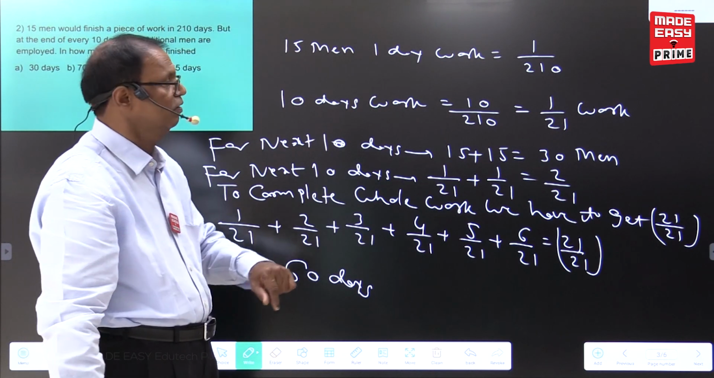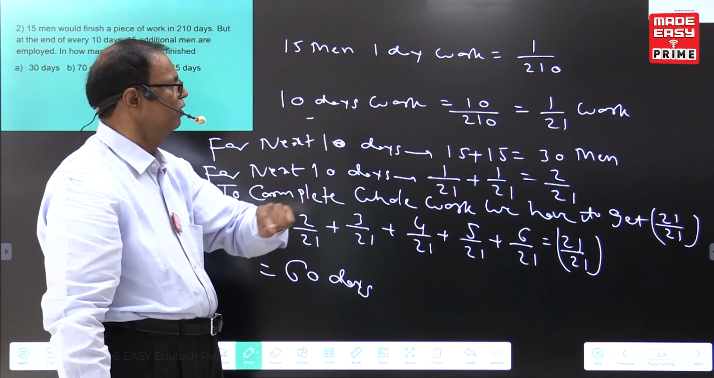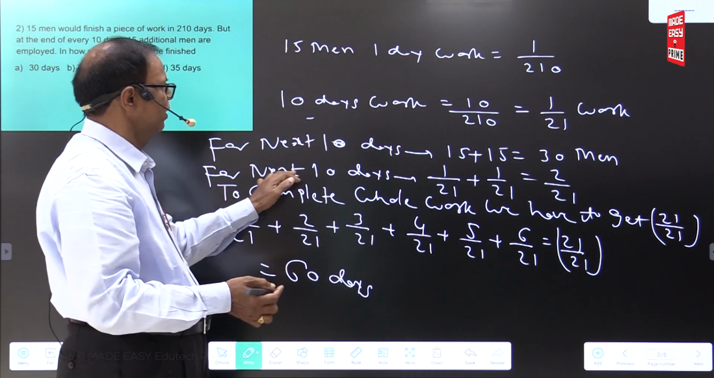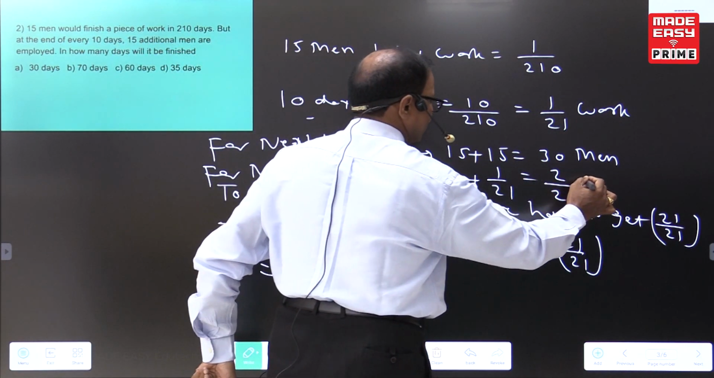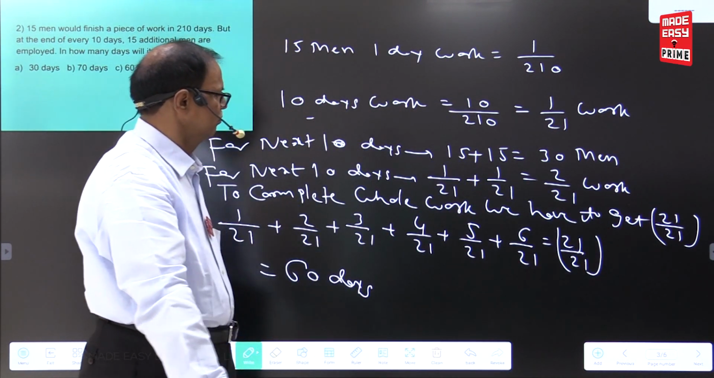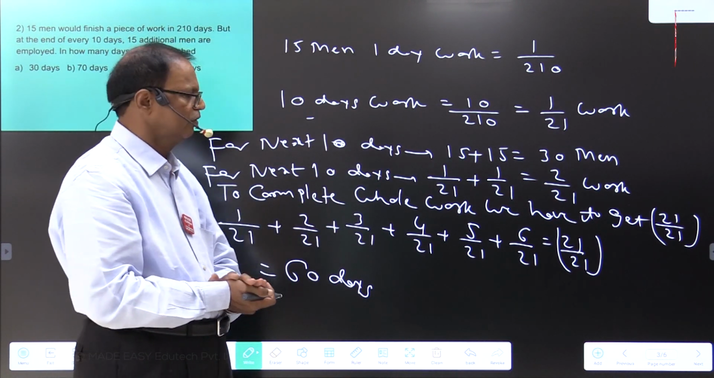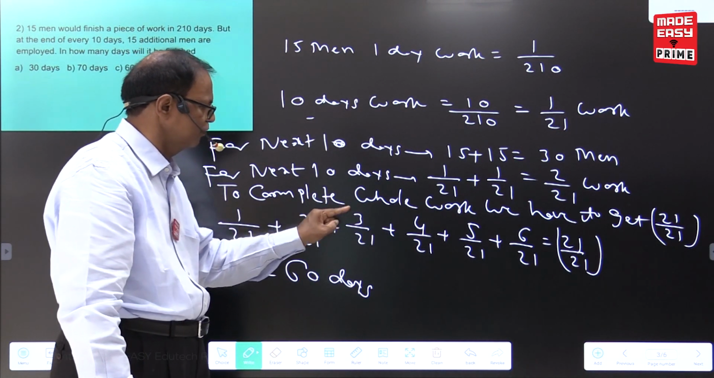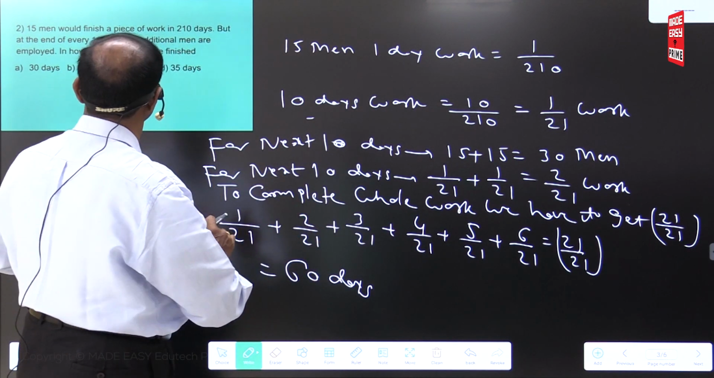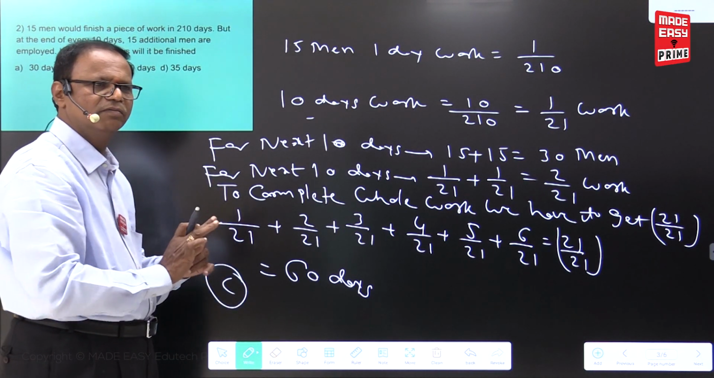See, once again I am repeating. 15 men 1 day work. 10 days work, 1 by 21. For next 10 days, total men, 30 men. For next 10 days, 2 dividing by 21 work. To complete whole work, we have to get 21 by 21. So first 10 days, next 10 days, next 10 days, we are getting 60 days. This is according to our multiple choice, 60 days. See his answer. I think it will all be clear.